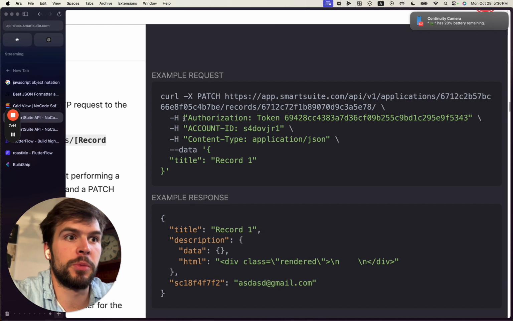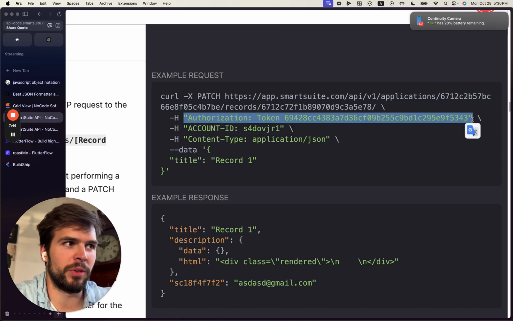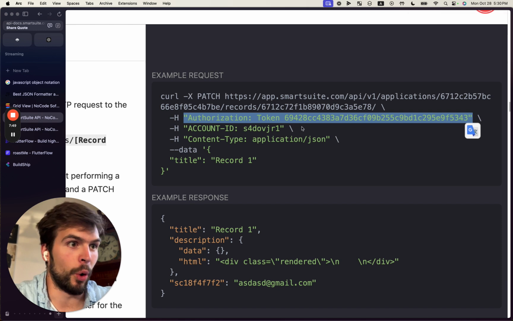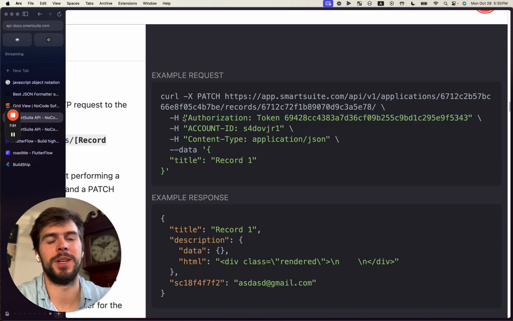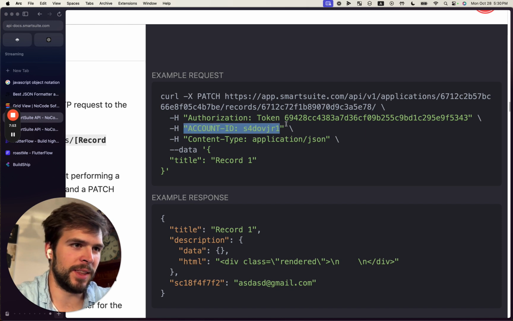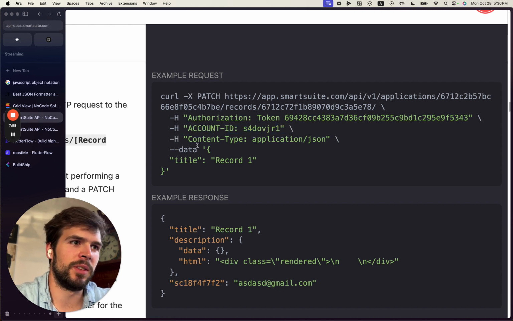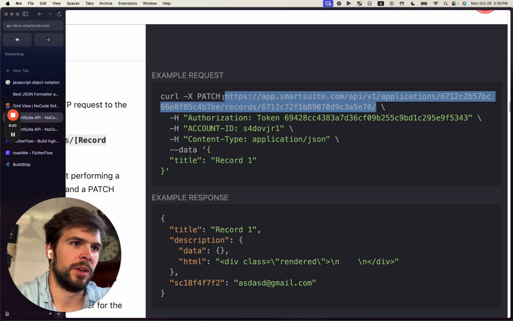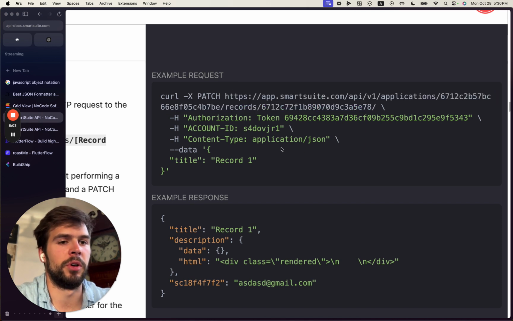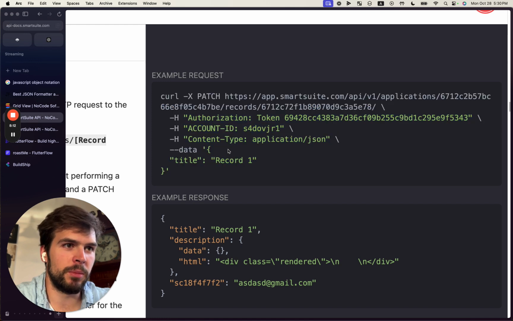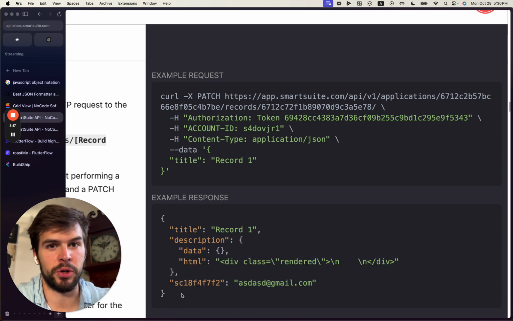And then we have authorization. This header is incredibly important and will be required pretty much everywhere you go. Right? You are always going to need to authorize yourself. And then the Smart Suite specific header here is my account ID. So all of this information is required for building your API request to request information from this particular endpoint and get it back in this structure.